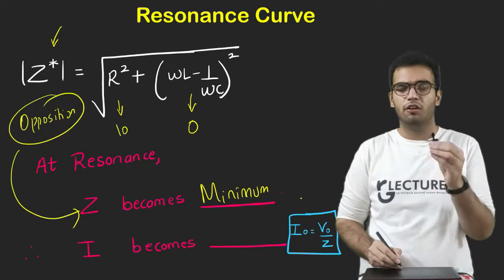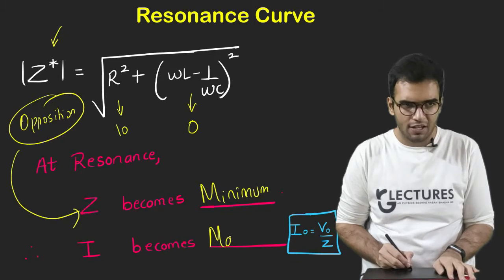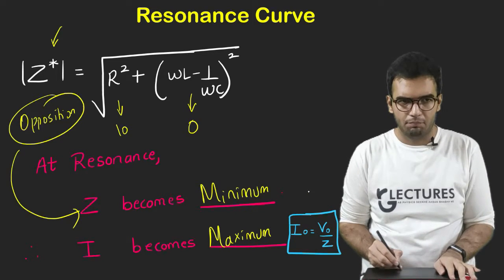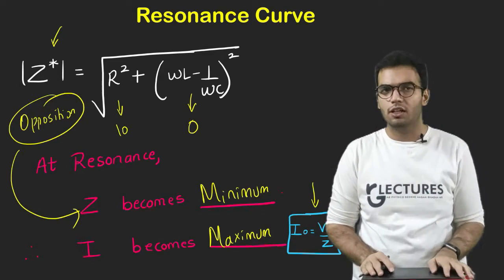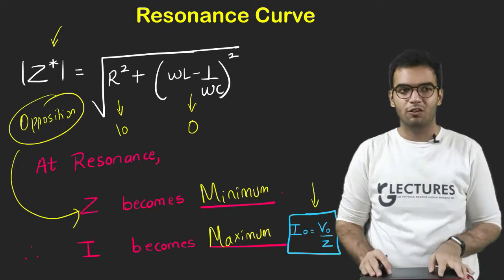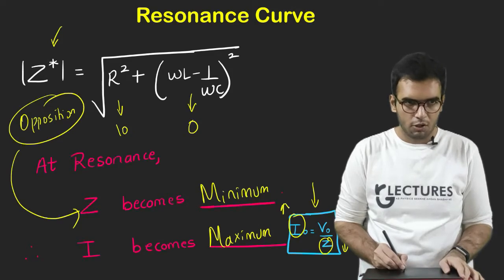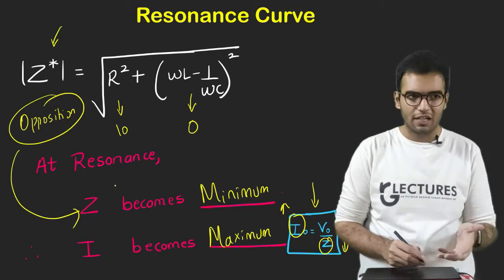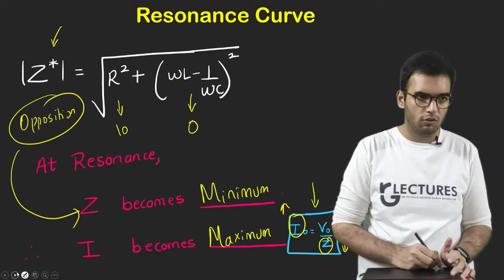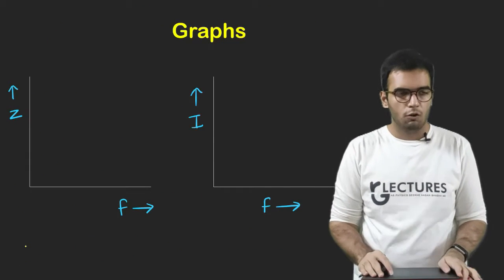If opposition in the circuit is minimum, what will be I? I will become maximum. So here I0 is equal to V0 by Z. If Z is minimum, I is maximum. You have to write these things in theory, right? Whatever I am saying from my mouth is supposed to be written in the theory. What will be the graph?